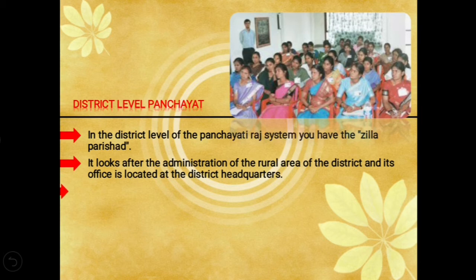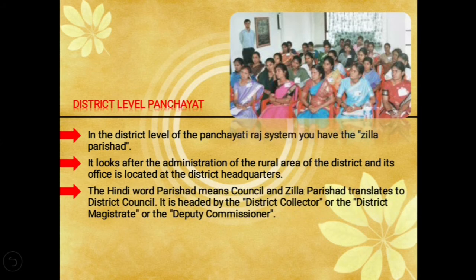It looks after the administration of the rural area of the district, and its office is located at the district headquarters. The Hindi word Parishad means council, and Zilla Parishad translates to district council.